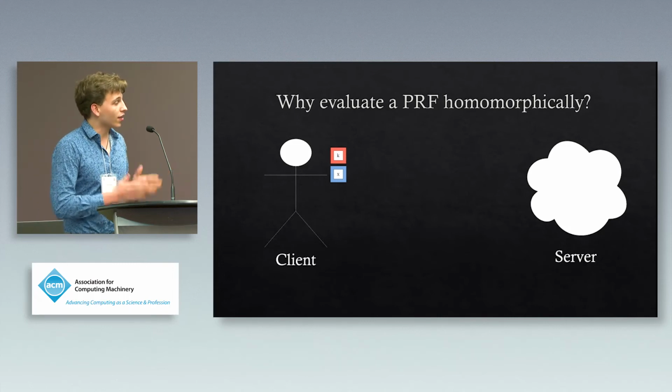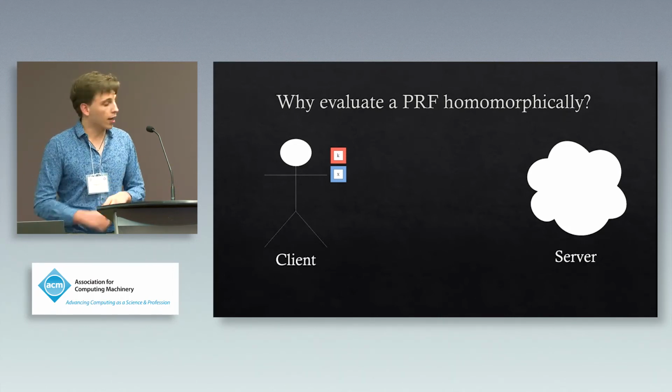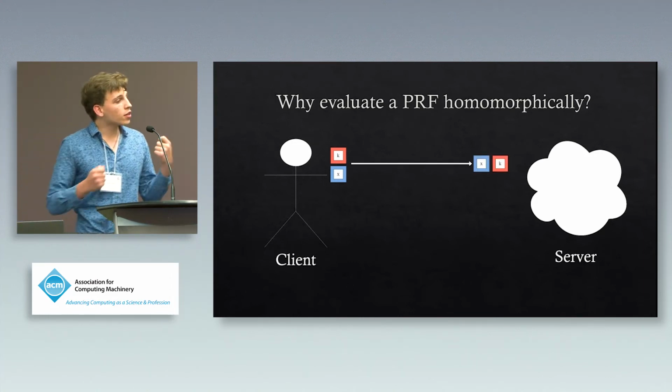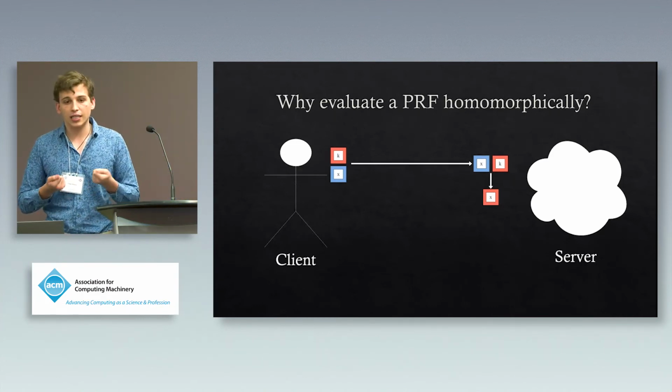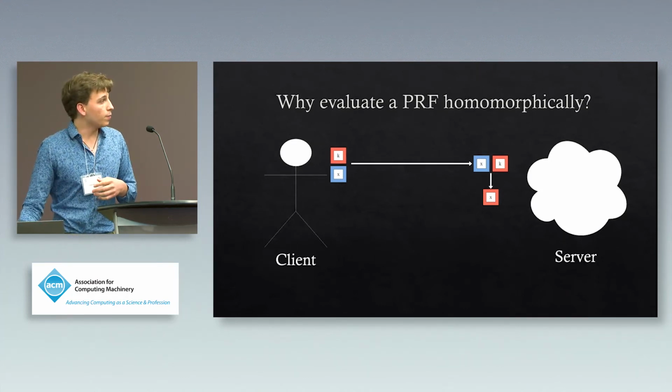Importantly, their key is much smaller than the data they actually want to encrypt. They can then send both of these things to the server. The server, if it can evaluate the PRF homomorphically, can ultimately combine these two things together and get the data encrypted under the FHE scheme.